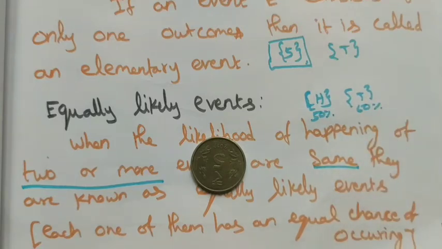That is the equal chance given for the 2 events. This is called equally likely events. So it gives the equal chance to get the probability. Each one of them has an equal chance of occurring. Equal chance of occurring is the equally likely events.